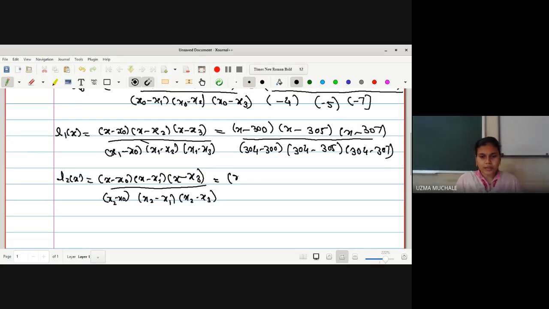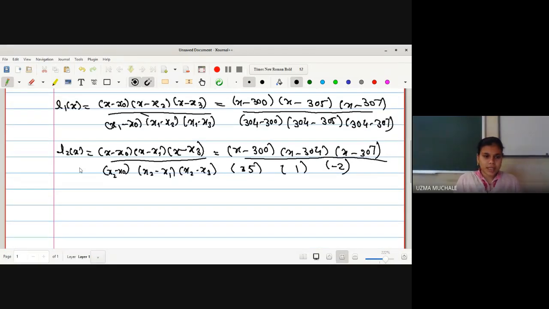The corresponding values are x minus 300, x minus 304, x minus 307, divided by the value of x2, 305 minus 300, which is simply 5. 305 minus 304 is 1, 305 minus 307 is minus 2.